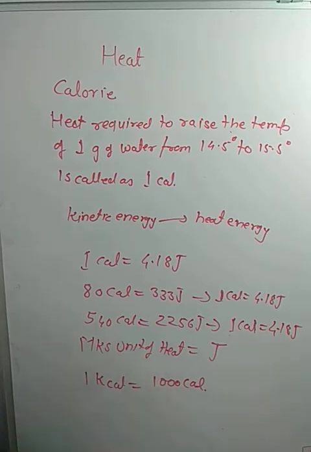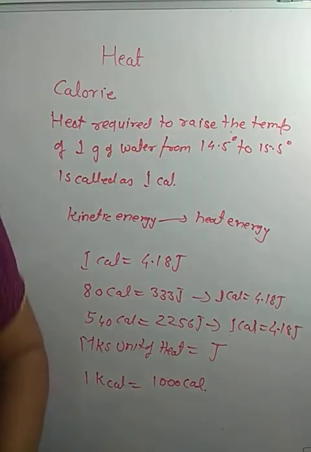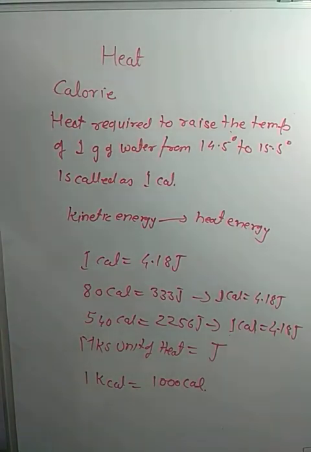But for the purpose of heat, we use the unit joule very less often. We use joules less often, while all the time we use calories. Remember always.